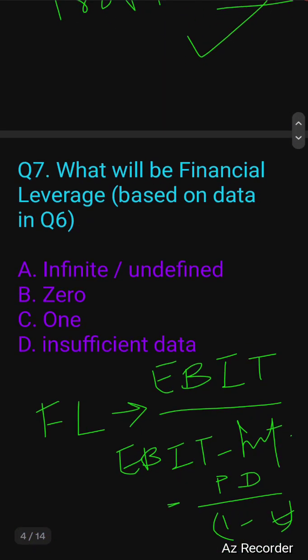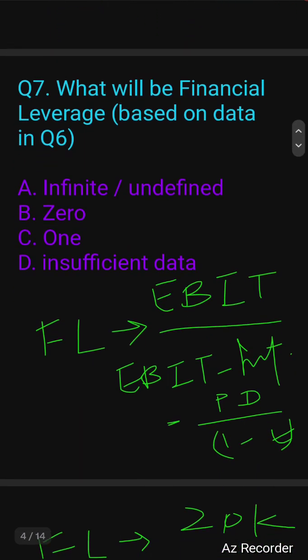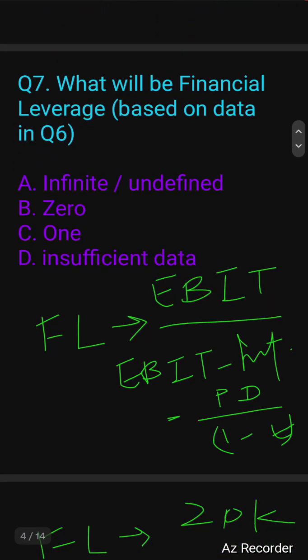Now question number 7 says, what will be the financial leverage based on data given in question number 6. So what is the formula for financial leverage? Financial leverage is earning before interest and tax divided by earning before tax minus preference dividend, whole divided by 1 minus tax rate. So in question number 6 we saw that earning before interest and tax, minus interest, minus preference dividend divided by 1 minus T. So we calculated EBIT in that way that it becomes equal to interest plus preference dividend, whole divided by 1 minus T.